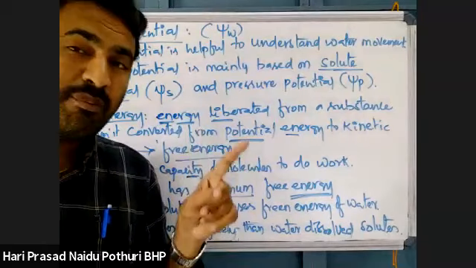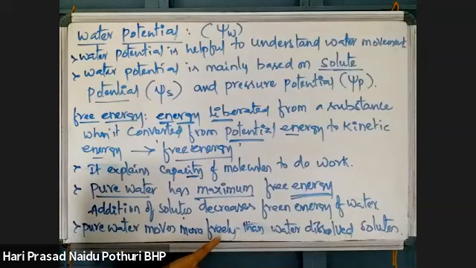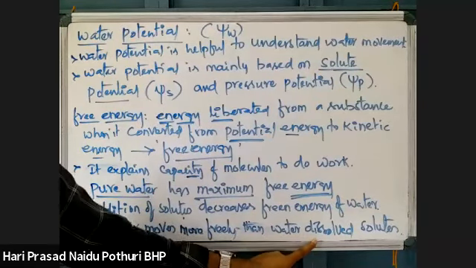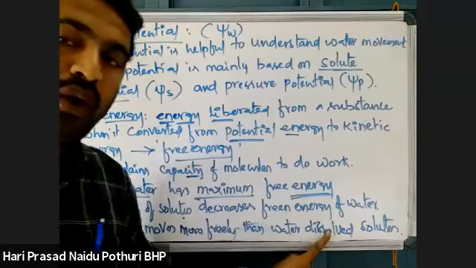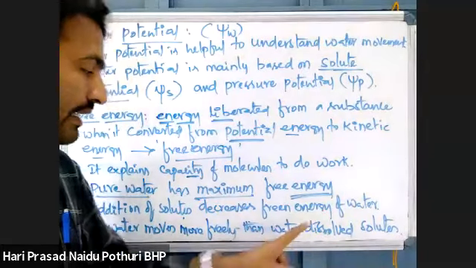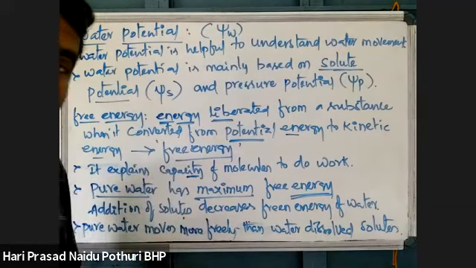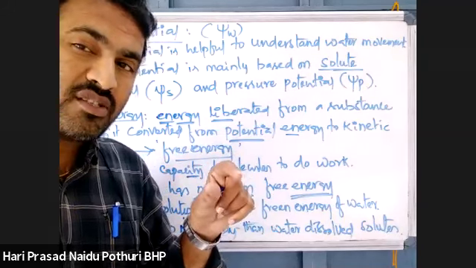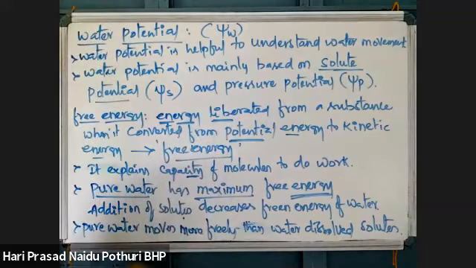But pure water can move very freely, more freely than when solutes are present in the water. So free movement of water is decreased by the solutes. Less solutes means movement is somewhat decreased. More solutes means water movement is more decreased.